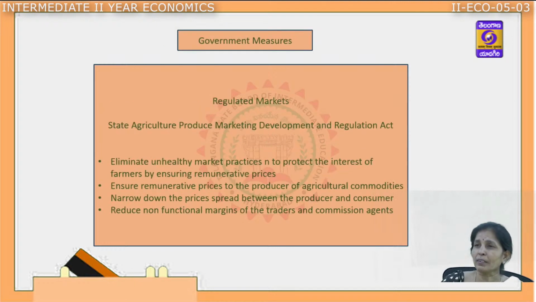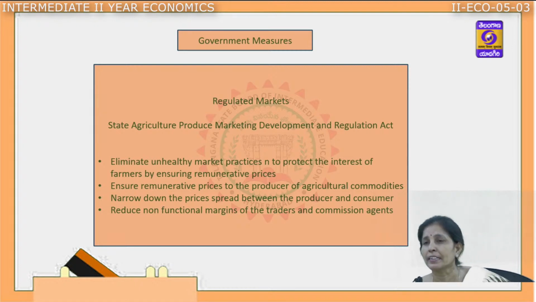Next, what measures are being suggested by the government to provide a healthy marketing structure to the farmers? The most important here is the regulated market, very important. The State Agriculture Produce Marketing Development and Regulation Act has provided a provision for regulated markets.